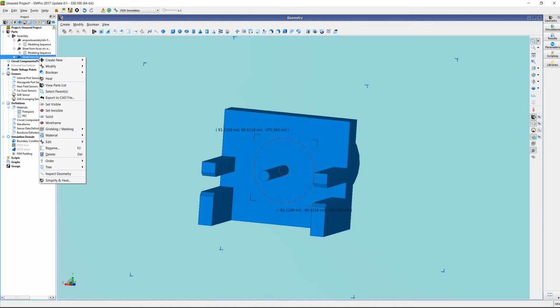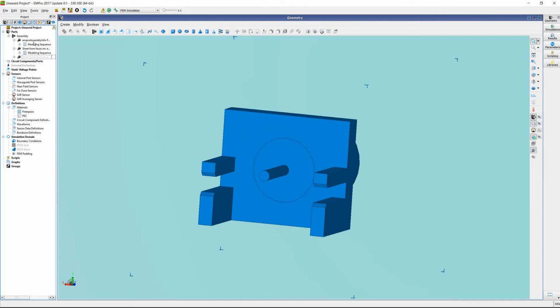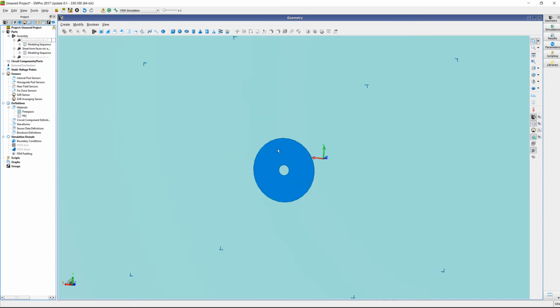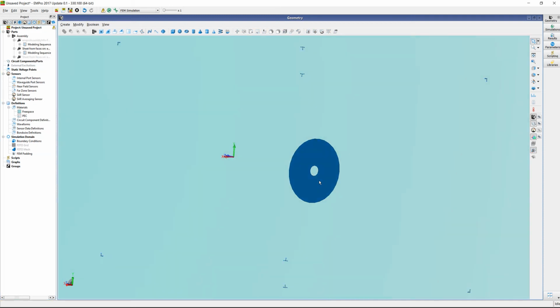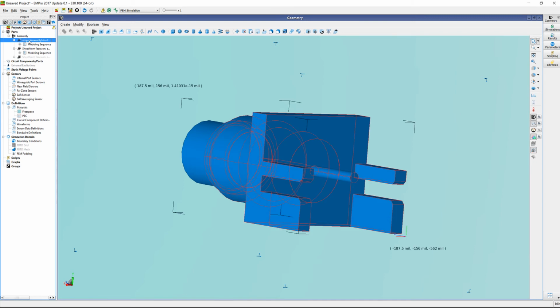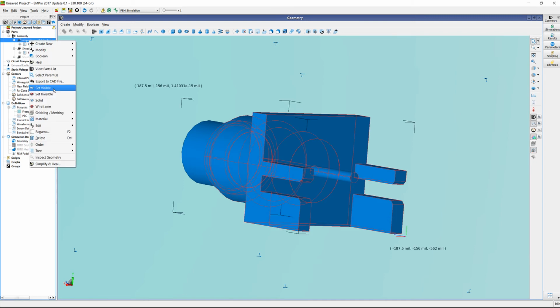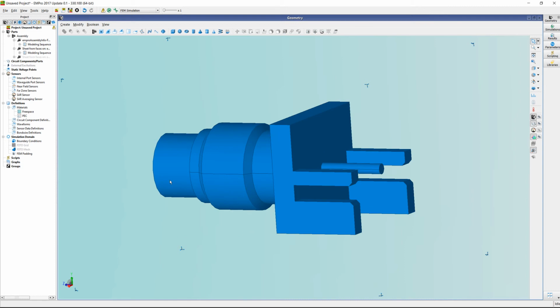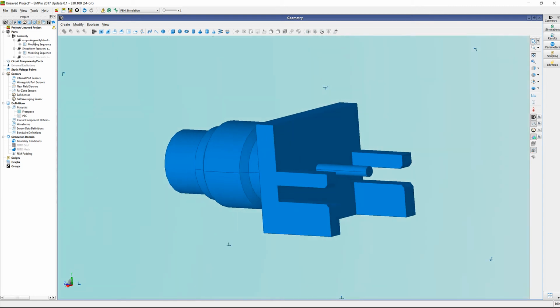So first, we want to make one of them invisible. And we also want to make the original object invisible. So now you see it's only the face here. And the next step we're going to do with the face is modify, thicken sheet. And I'm just going to make it super big. And I'll say OK. And now I'm going to turn on the original sheet. So now you can see this is the new one, and that's the original one. So in a second, you will understand why I want to do this.